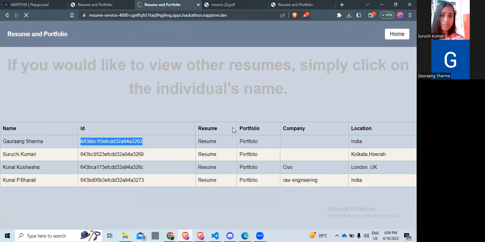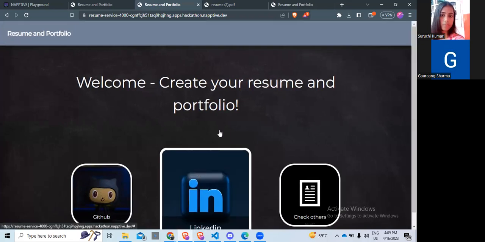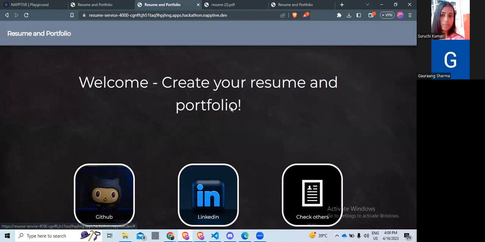This is an open source application that we have built, so other people can also contribute to it. Another feature that we are working on and want to include is a LinkedIn option, where instead of GitHub, a person can provide their LinkedIn username or authenticate with LinkedIn and get a custom-built resume and portfolio in a similar manner.